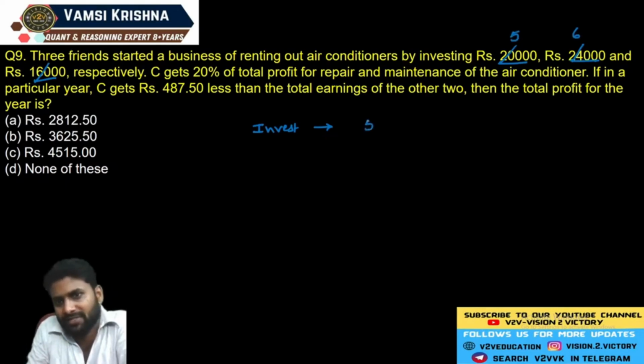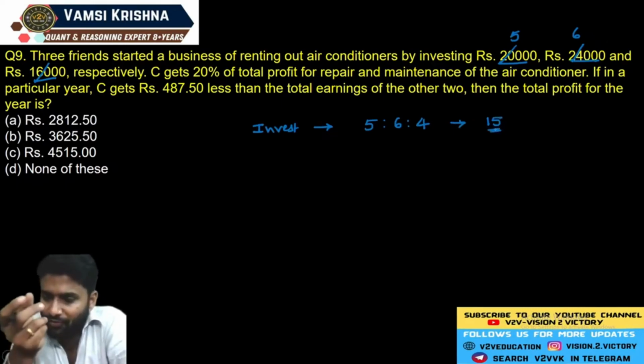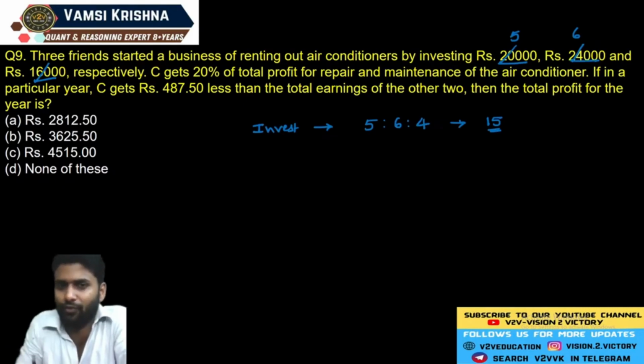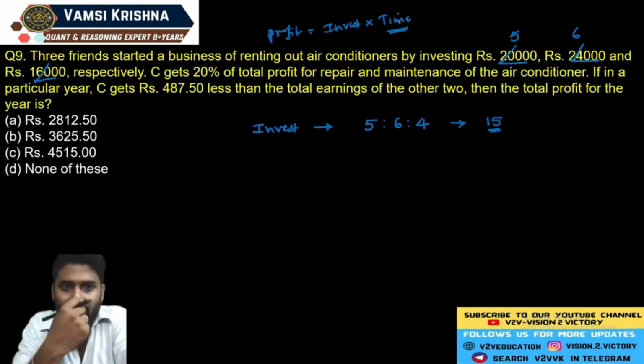The ratio of their investment is 5 is to 6 is to 4. It means if there are 15 units of profit, we have to divide those 15 units as 5 units, 6 units and 4 units. You already know that profit depends on how much they invested multiplied by time. These two parameters decide any person's profit.